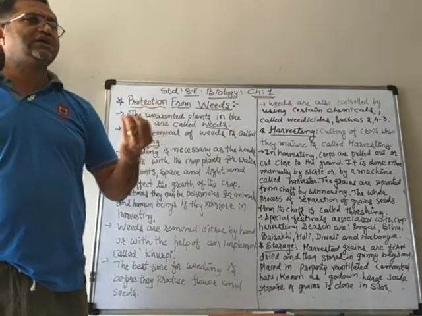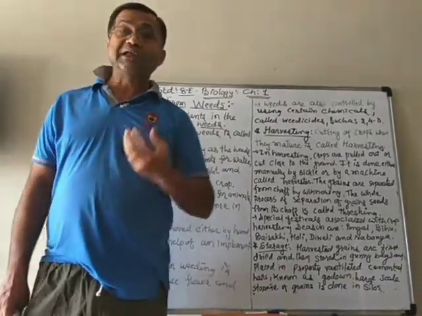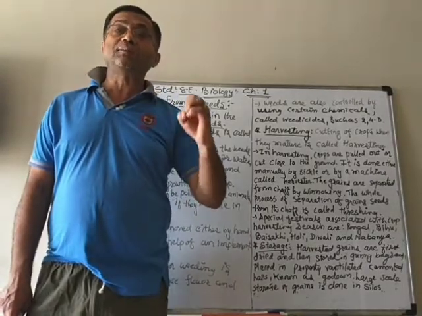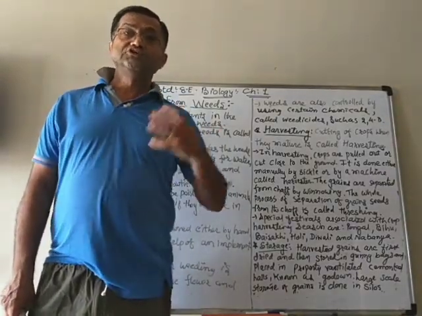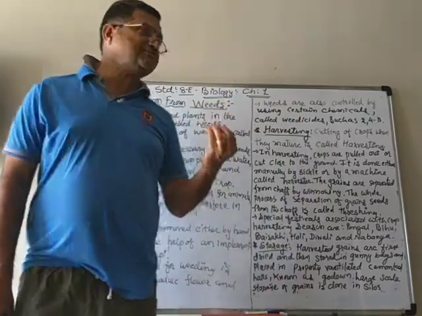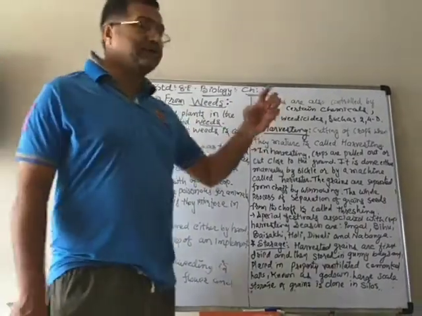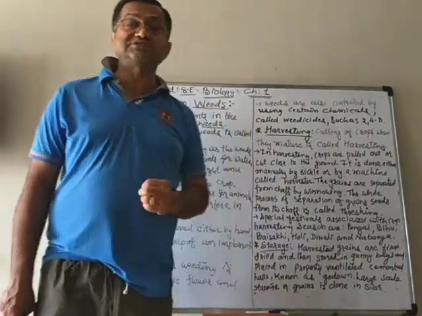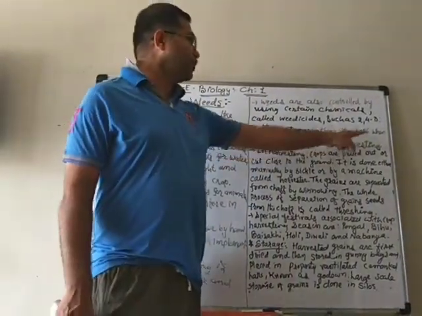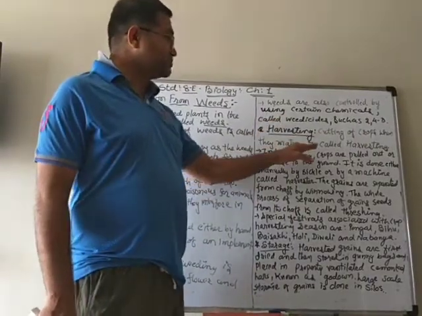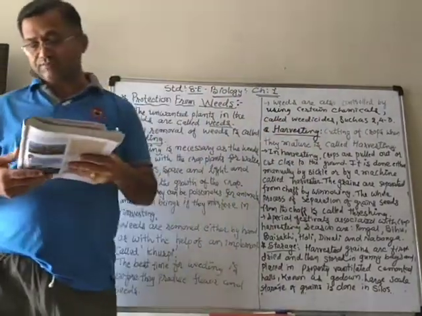It is turning golden yellow in color, and then you know that your crop is mature. So when the crop is mature, we have to cut it. That process is known as harvesting. So cutting of crops when they mature is called harvesting.